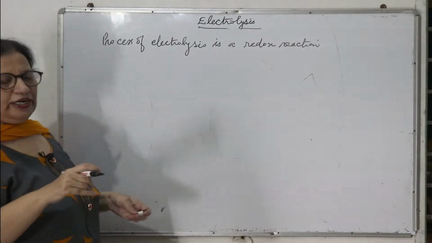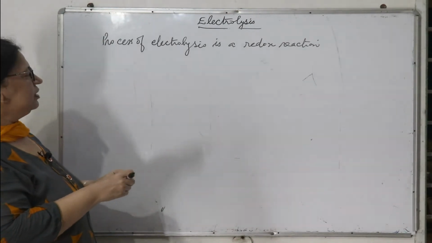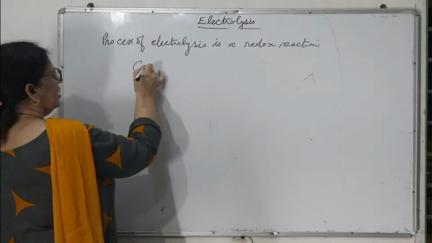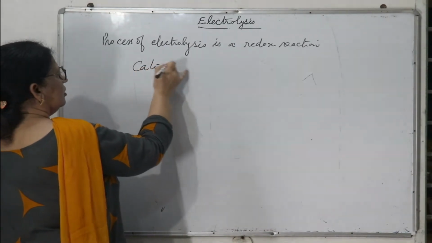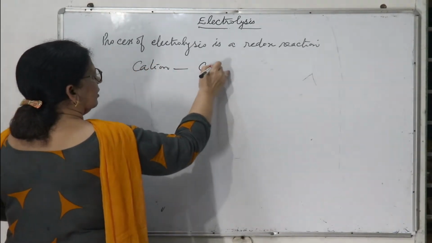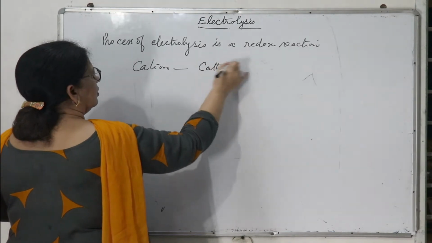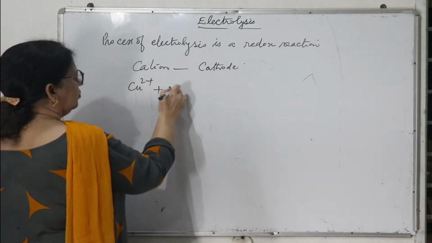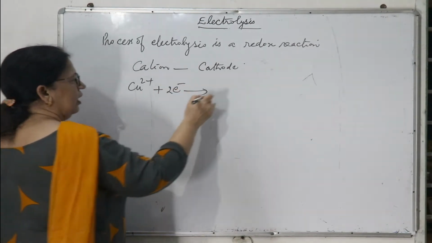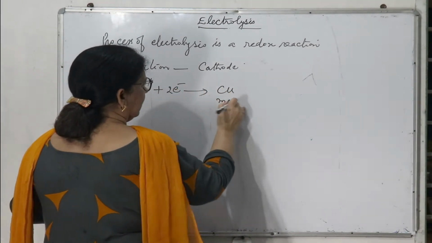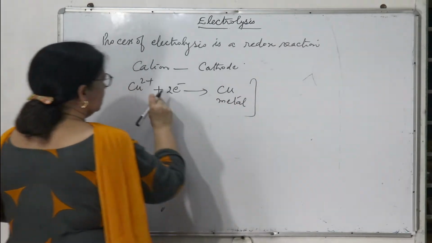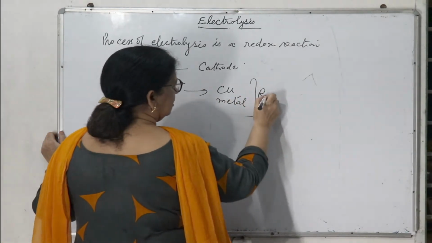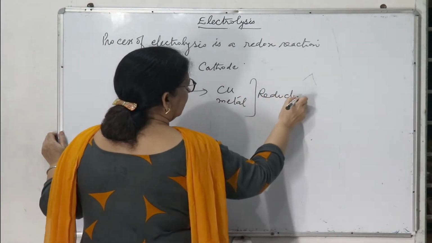Where oxidation and reduction take place simultaneously. As cations move towards the cathode, suppose the cation is Cu2+, it will take 2 electrons from the cathode and become copper metal. As gain of electron is there, this is called reduction.